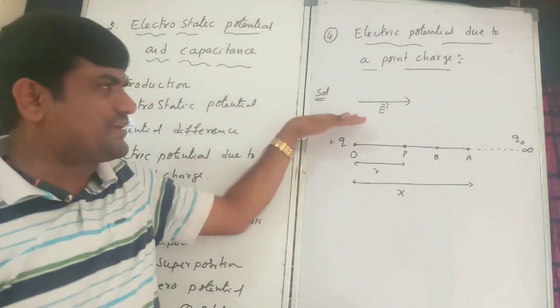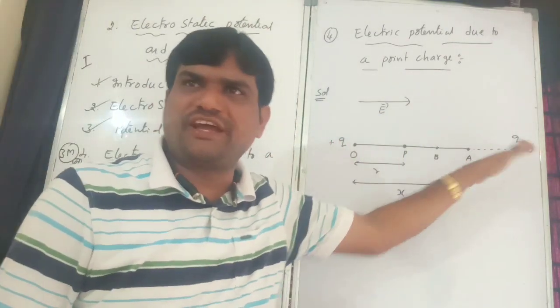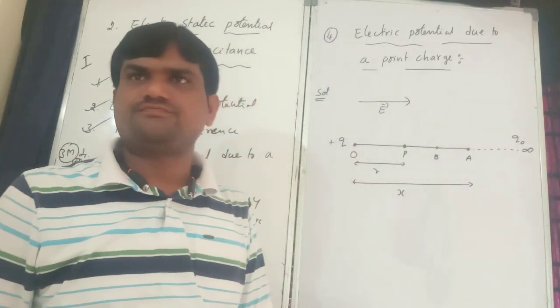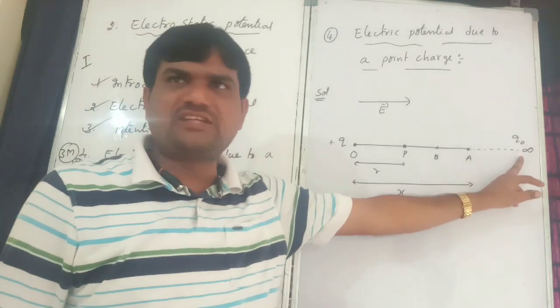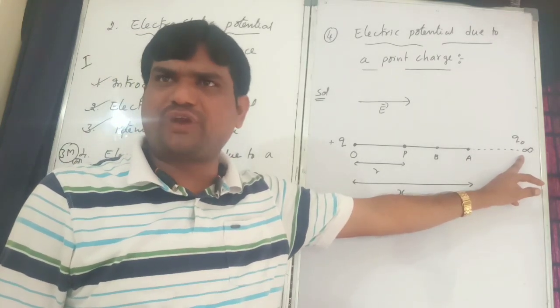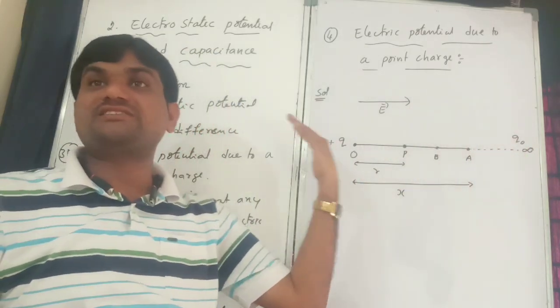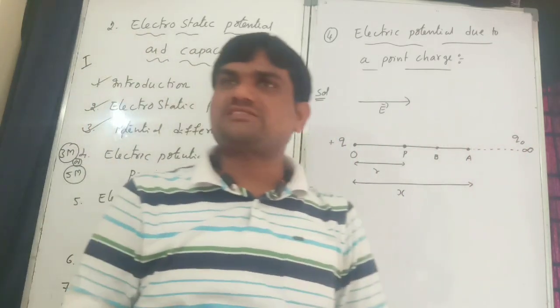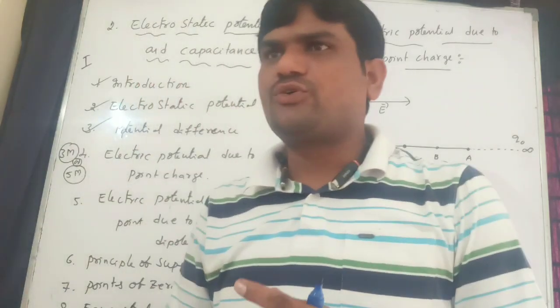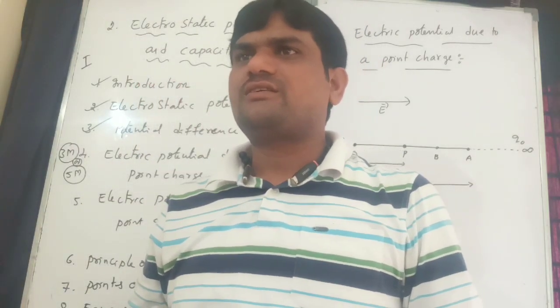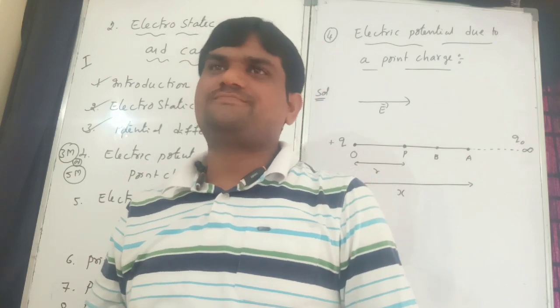So, electric field always acts from positive to negative. Now, the unit test charge we are bringing from infinity in this direction, against the electric field.